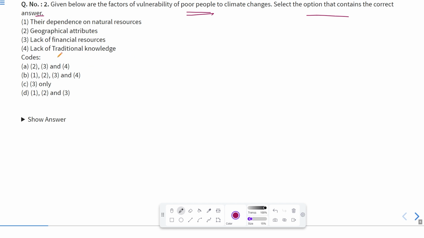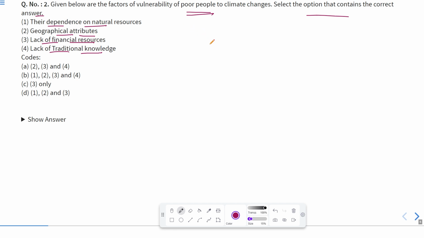Now let us read these one by one. Their dependence on natural resources, because poor people are dependent on natural resources. Geographical attributes, lack of financial resources, or lack of traditional knowledge. Now what will be the answer? Third only, 1, 2, 3 and 4, 3, 2 and 4, or 1, 2 and 3.